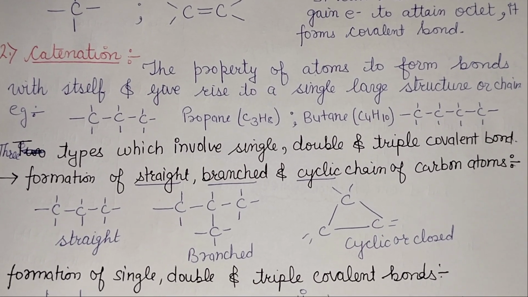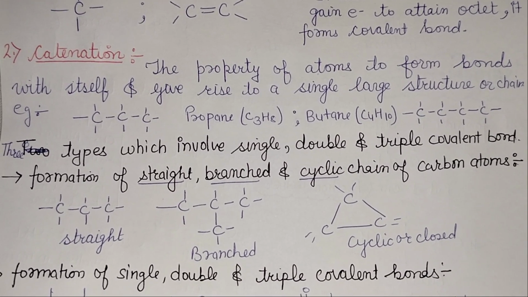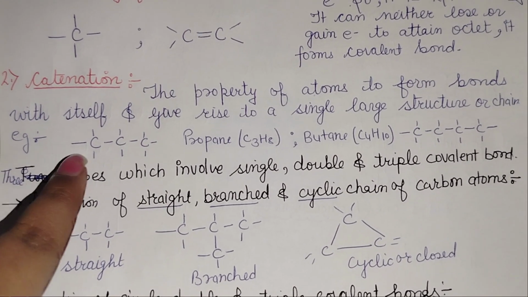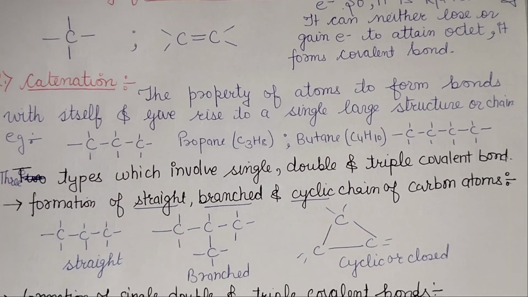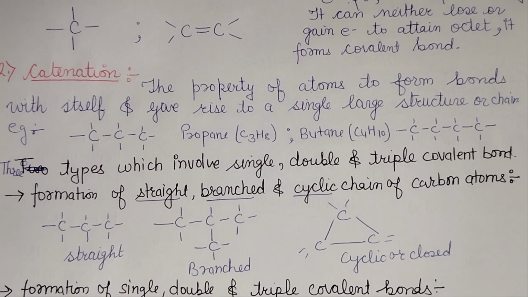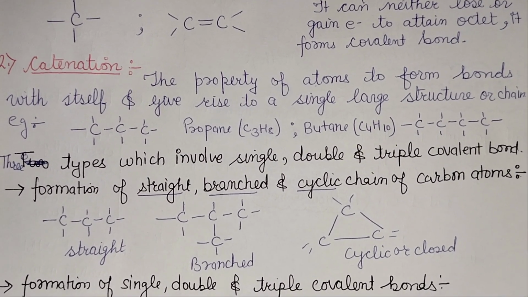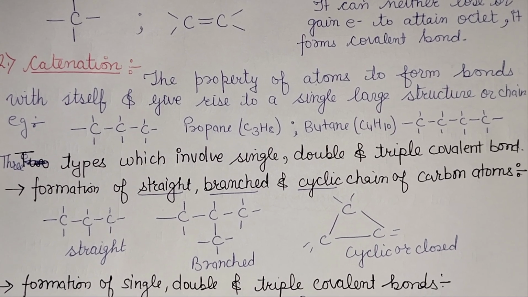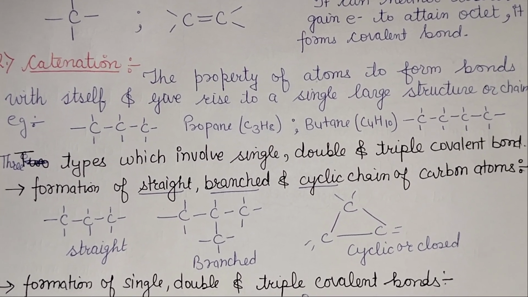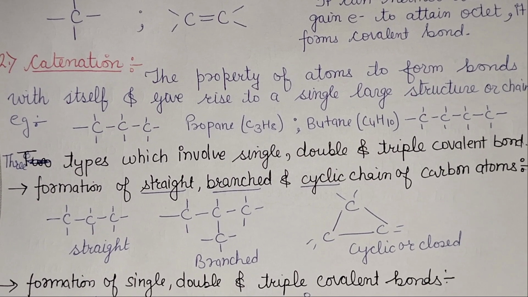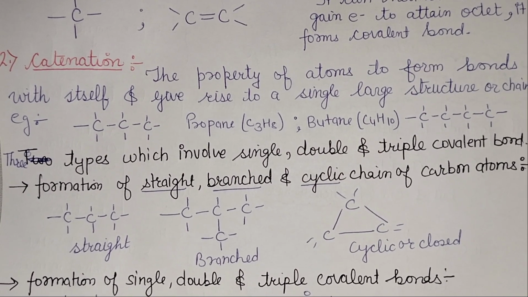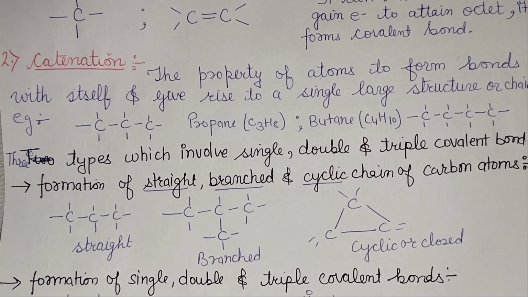All right, then come to catenation, the property of an atom to form bonds with itself. Okay, so carbon shows this property very well. Carbon makes long chains like this, propane, butane, etc. So here it makes long chains with itself and gives rise to a structure or chain, which is known as catenation. All right, three types of catenation, which involve single, double, and triple bonds, which are covalent.